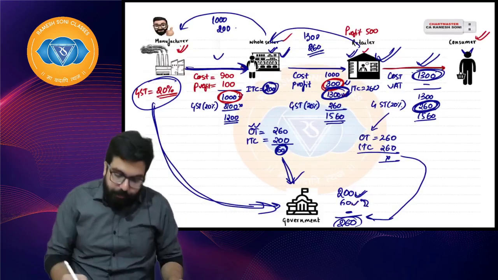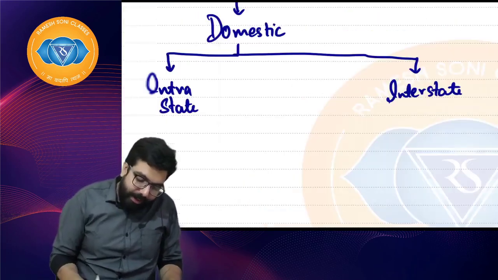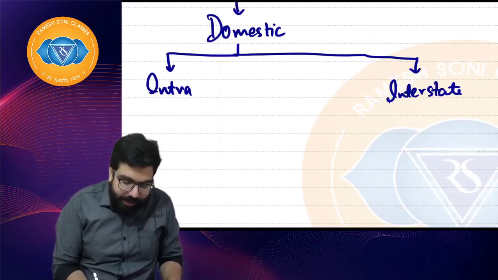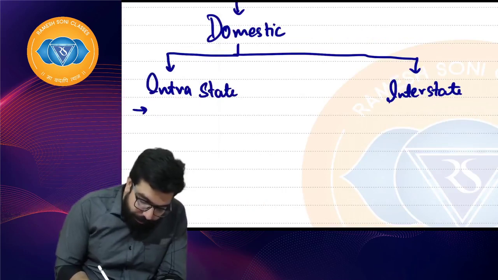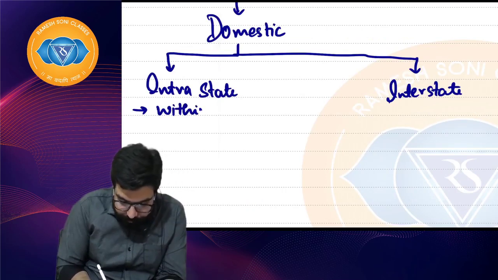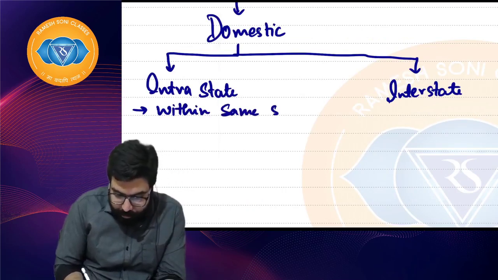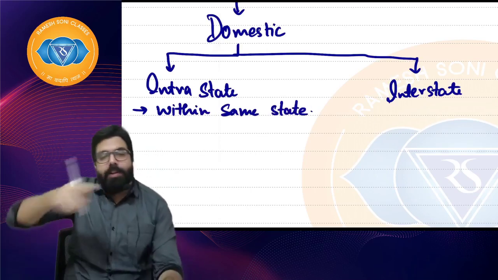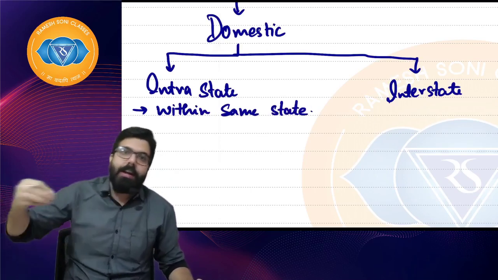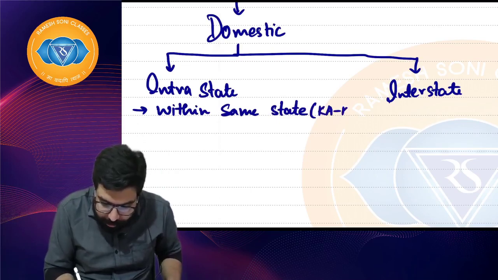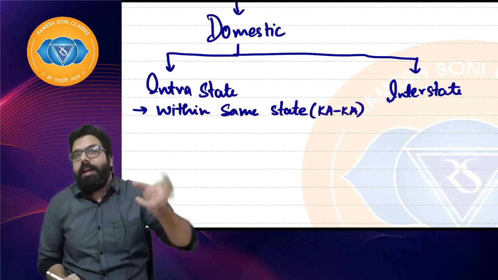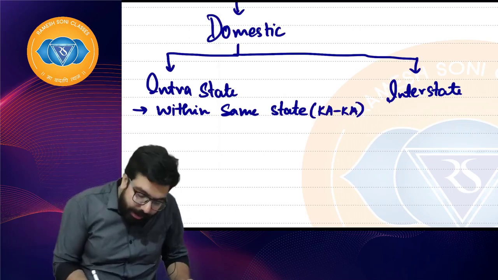Right, everyone? Now, intrastate trade means what? Sir, what do you mean by intrastate? Intrastate trade means whenever the supply is within the same state. So whenever a supply is from Karnataka to Karnataka, within the same state, it is known as intrastate.